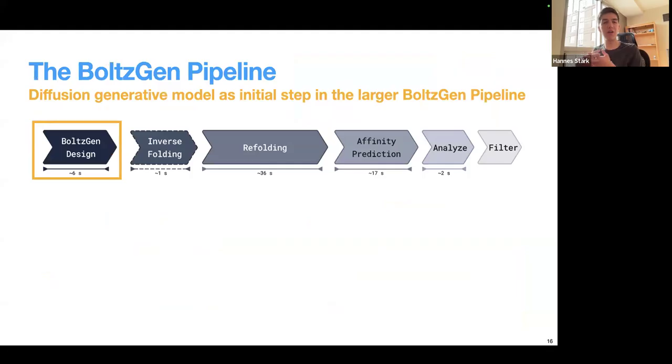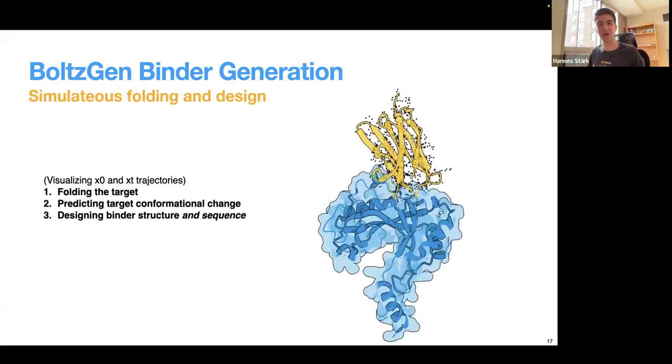And now, before I go into details of these model aspects, I want to say that the model that I'm talking about right now is always only the first part in the larger BoltzGen pipeline. It's maybe the most important part, but the other parts are also crucial for getting out good final designs. But now, how does this first part work?